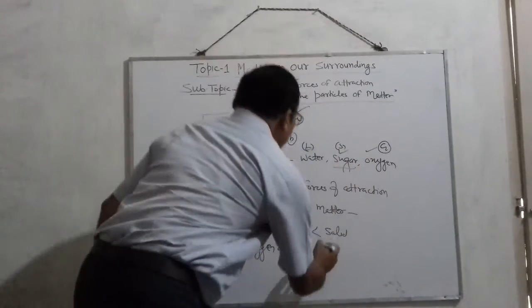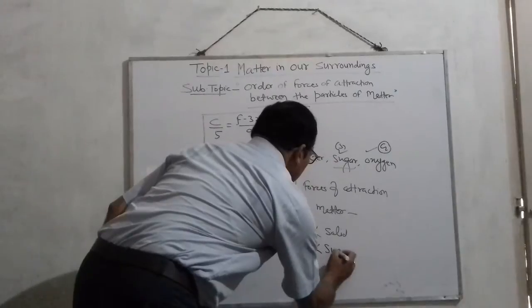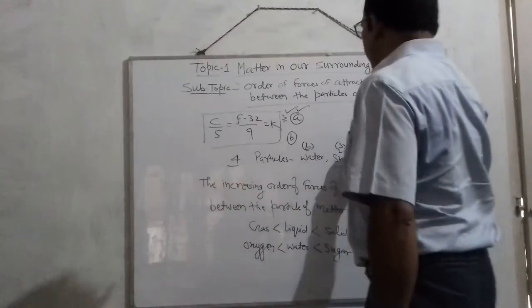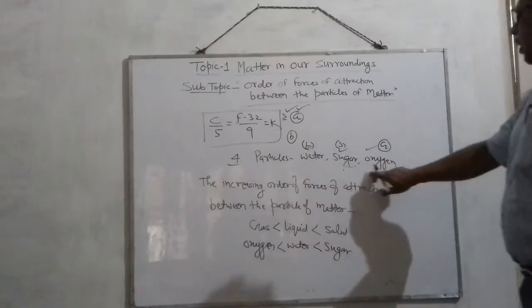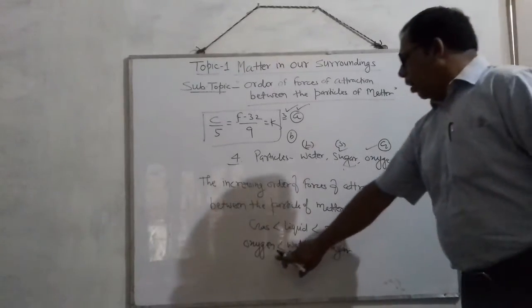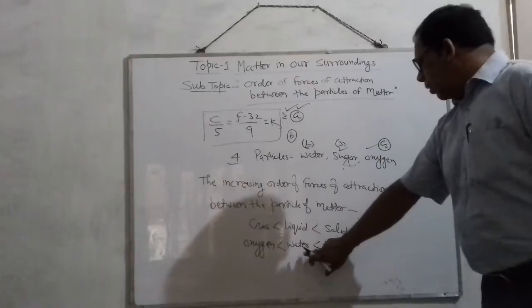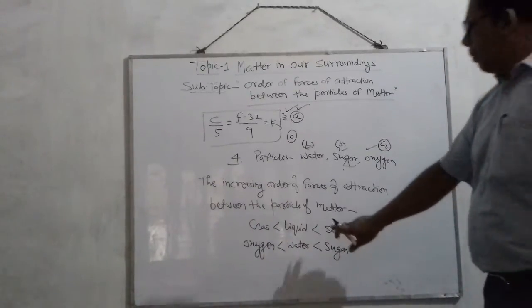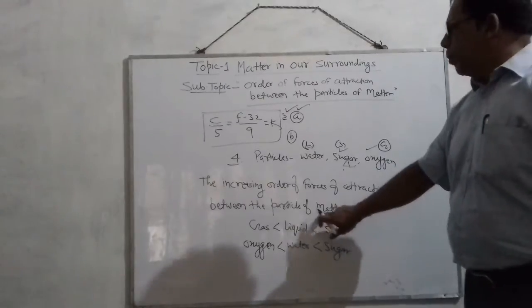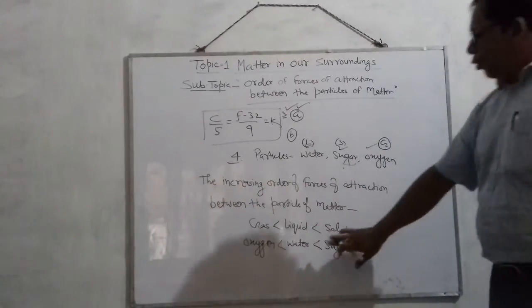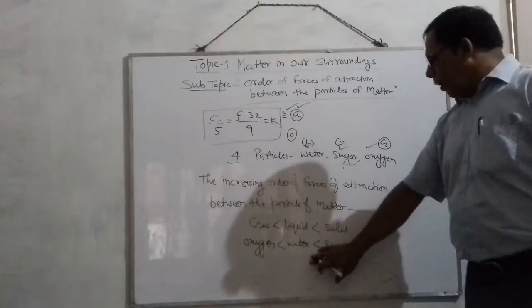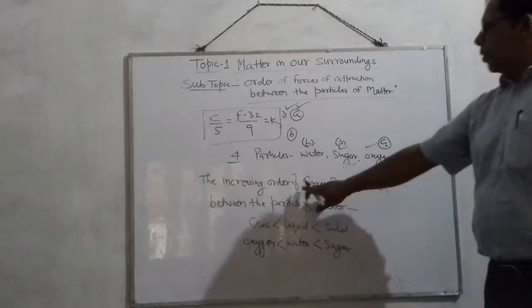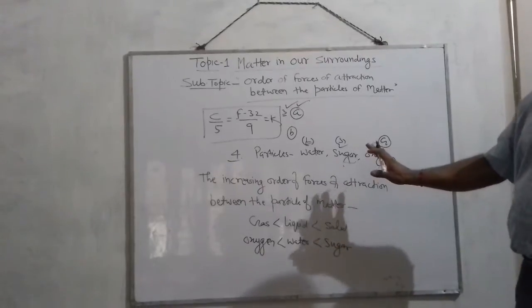So this will be sugar. So the order of forces of attraction between the given particles will be in the order oxygen, water and sugar. And that can be better explained on the basis of this concept. If you know this concept, you can easily provide the answer to this question. So children must remember this which has been taught.